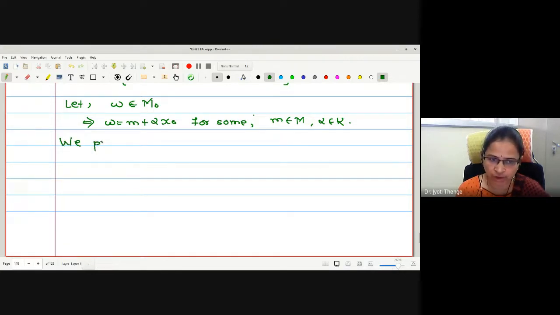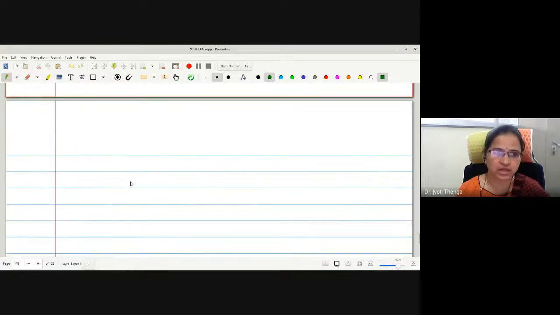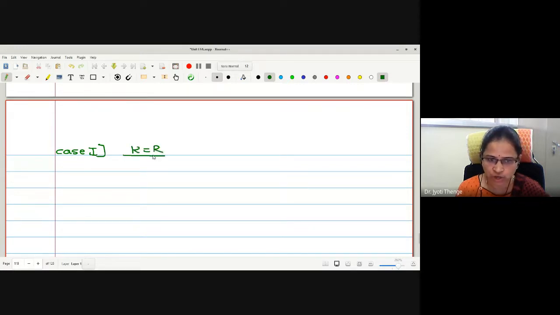We prove the lemma for real and complex scalars separately. Okay, let me start the case on a new page. I will write here case 1. What field am I going to select? K equals R or C. Okay, K equals R.